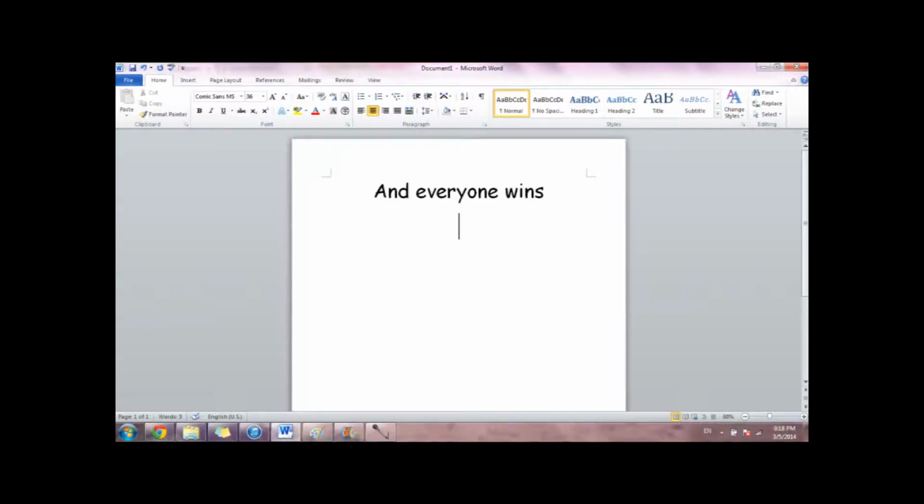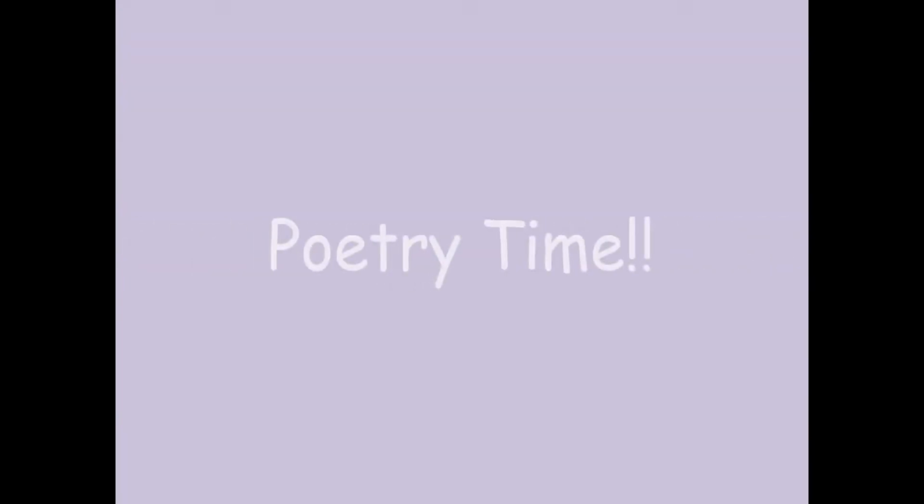Let's take out our computers and use this line to start off our poems. Now, it's your job to continue on with the poem. It can be about anything that you want, and it doesn't have to rhyme. For example, just for example, my next line is, but not everyone spins. Okay, so now it's poetry time. Keep working, and when we're done, a few people will be able to share the poems that they've written.